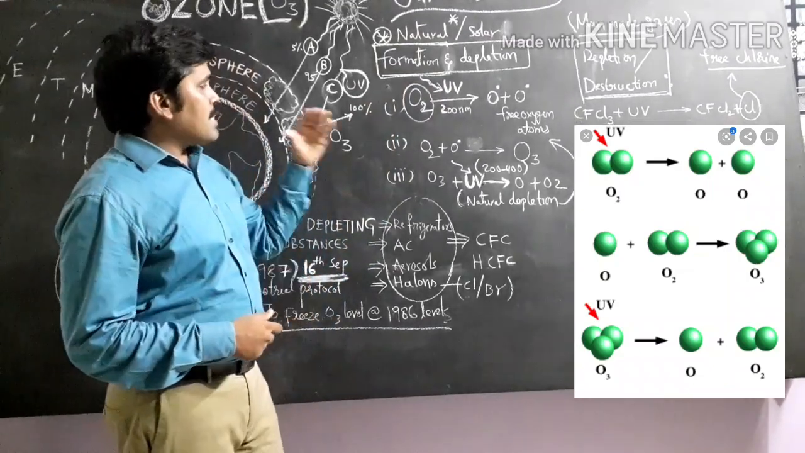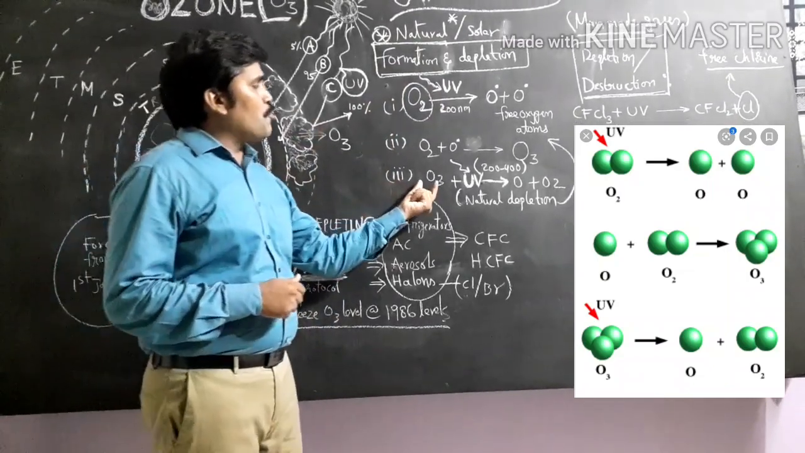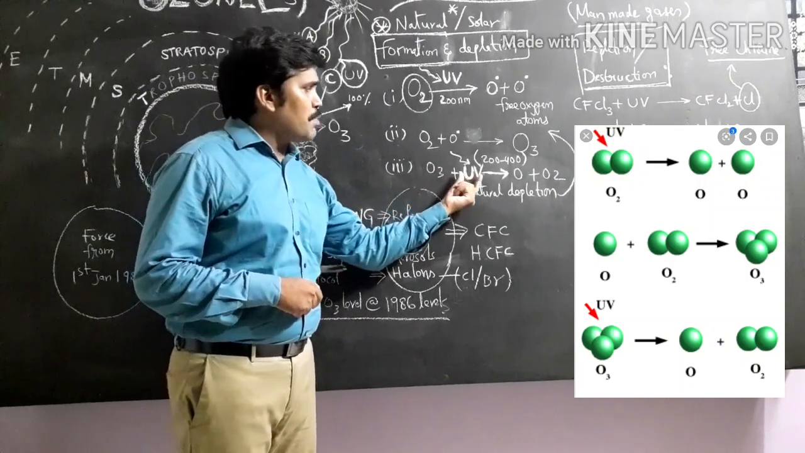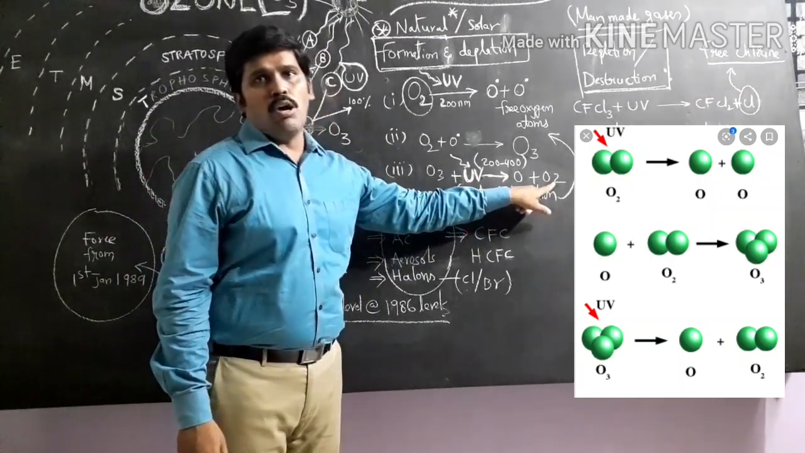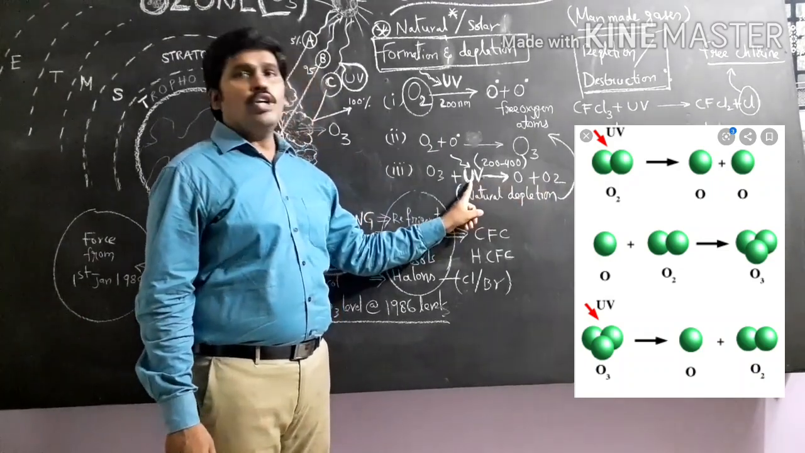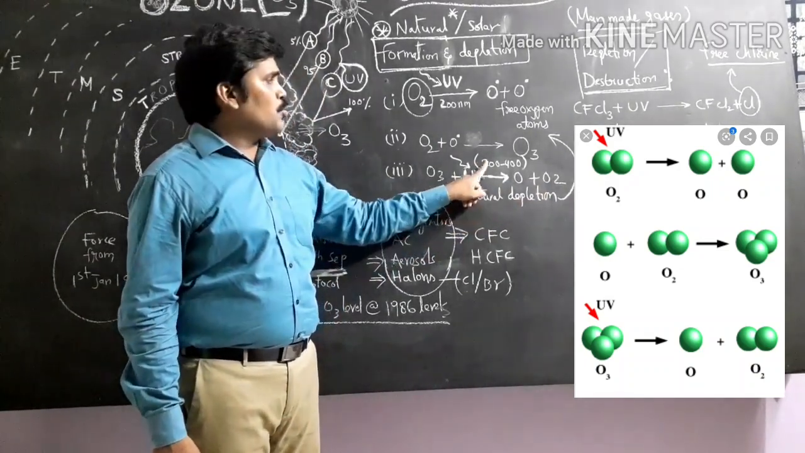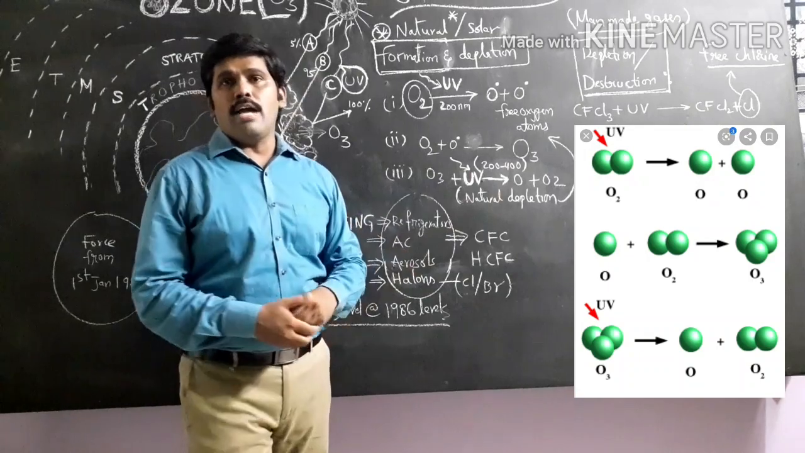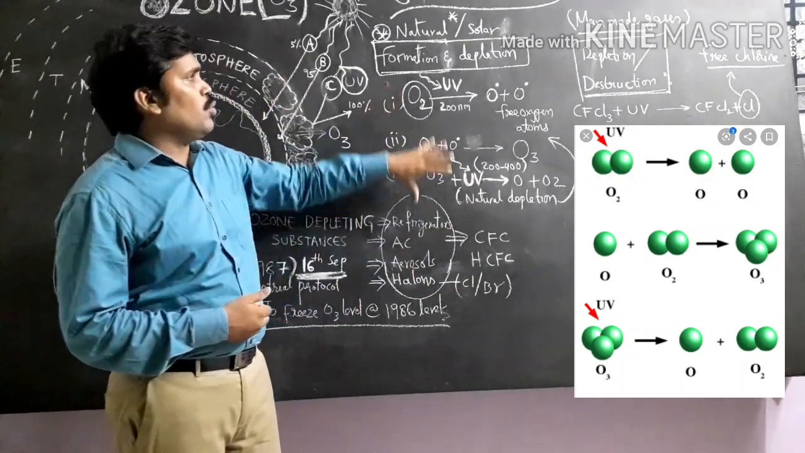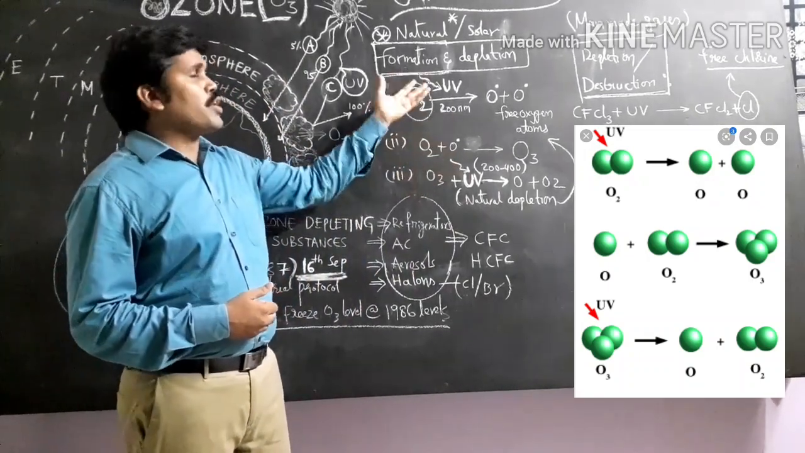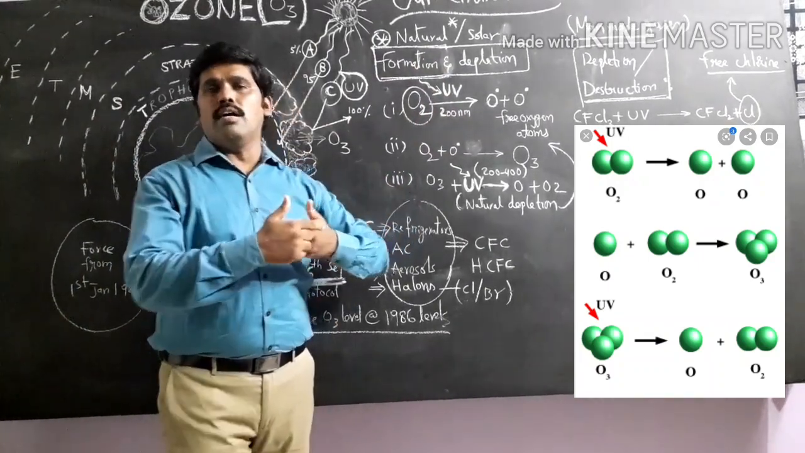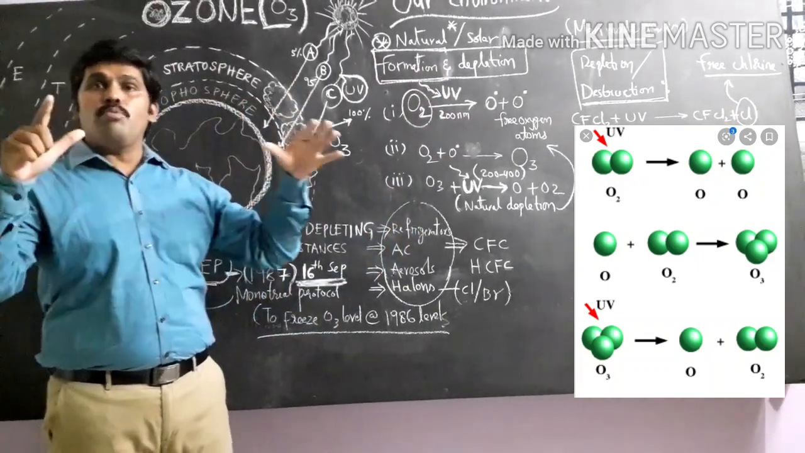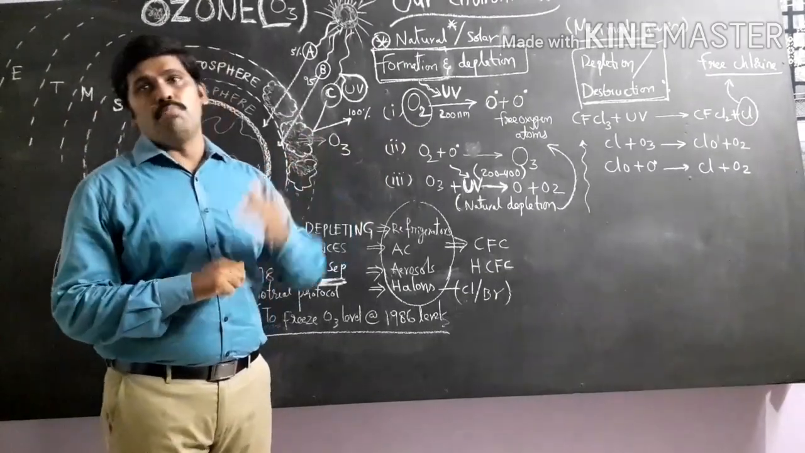In the same way, the ozone formed in the stratosphere again splits into free oxygen and a diatomic molecule of oxygen by UV rays at 200 to 400 nanometers wavelength. This is how ozone is naturally formed and depleted. This goes on continuously in the stratosphere, therefore the amount of ozone is stable.